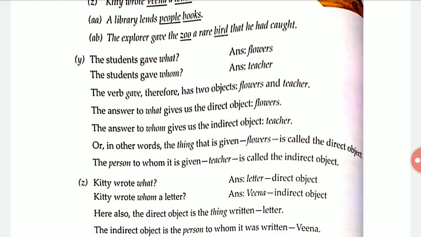In a very easy way, you just have to ask the question of what, who, or whom after the main verb. Then we will be able to find the direct object. And for finding the indirect object, you can ask the question of to whom and for whom. Okay.